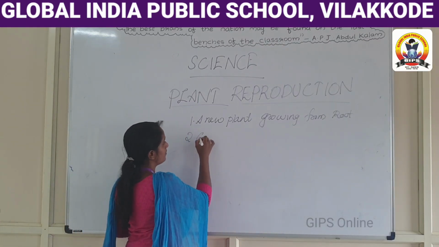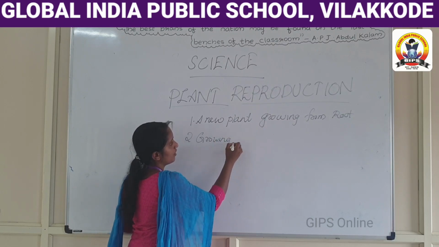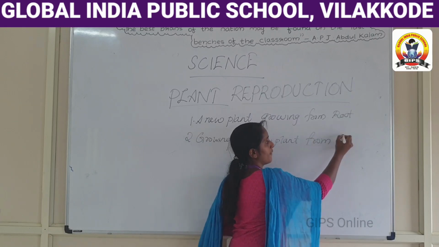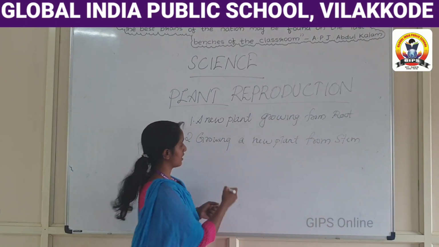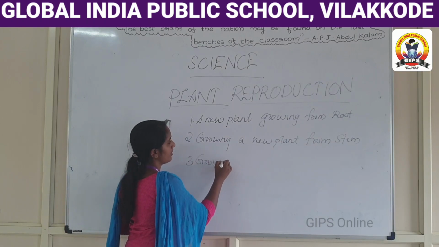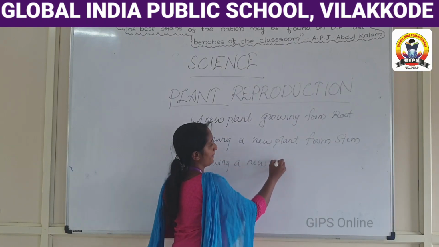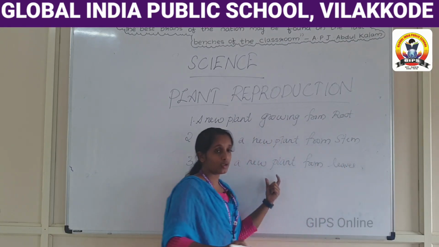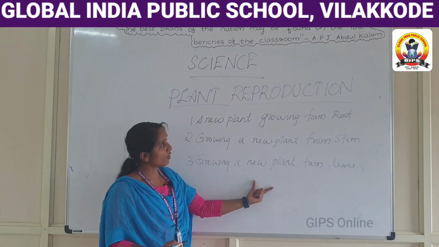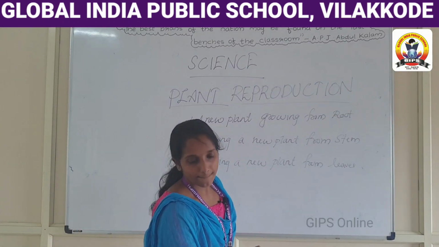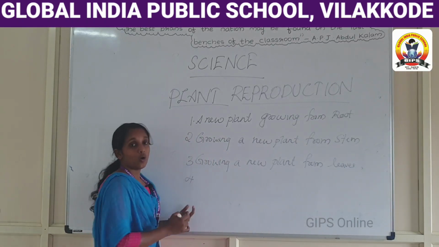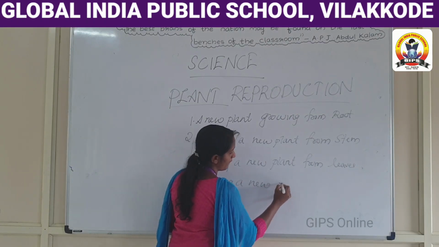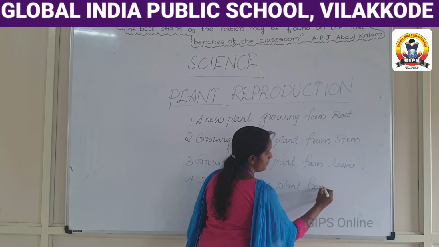Second one, growing a new plant from stem. Third one, growing a new plant from leaves. And one more, growing a new plant from spores.